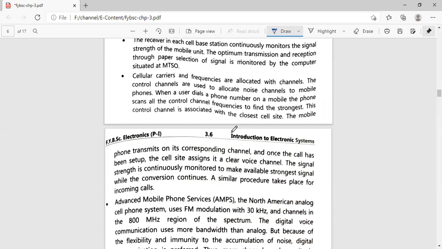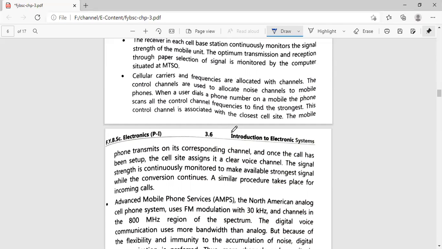Once I dial the number, what happens? My telephone gets connected to the mobile switching center, right? That channel or that mobile switching center is finding out whether the route to the dialed number is available or not, or whether the channel allocated to the user at the receiver side is free or not. If that channel is free, then your call gets directly connected to the user. And while all this process is happening, the computer placed at the MTSO will continuously monitor the signal strength at both ends.